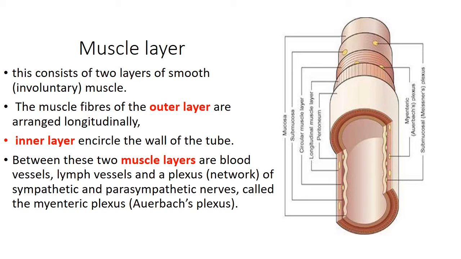Between these two muscle layers there are blood vessels, lymph vessels, and a plexus of the sympathetic and parasympathetic nerves. This plexus is called the myenteric plexus, or we can say the Auerbach plexus. Okay, so in the muscle layer there are two layers, outer layer and inner layer. The outer layer is longitudinal muscle, the inner layer is circular muscle, and between these muscles there is the Auerbach plexus.